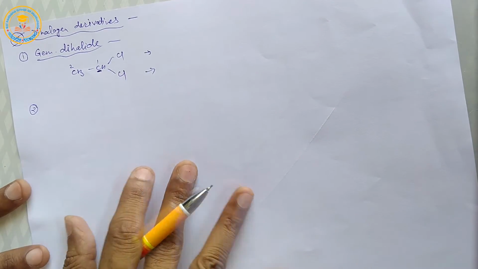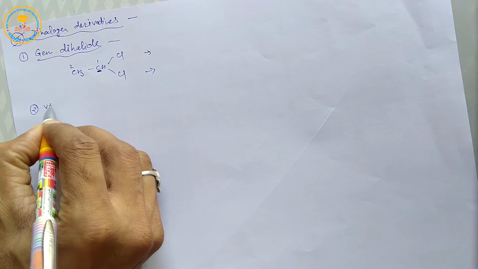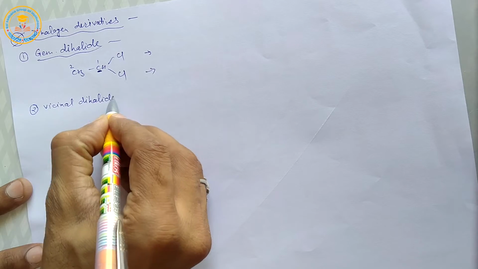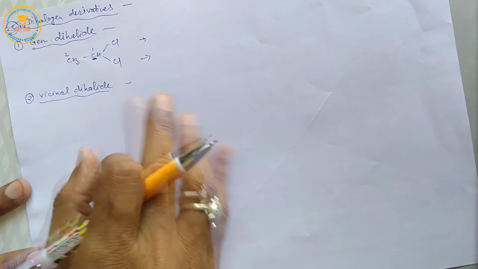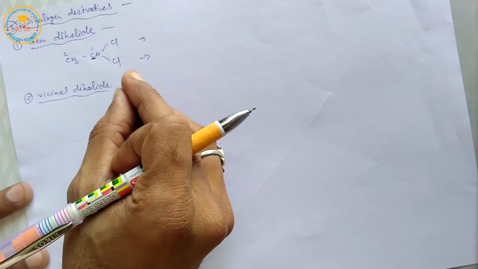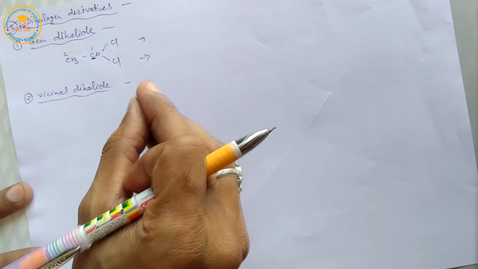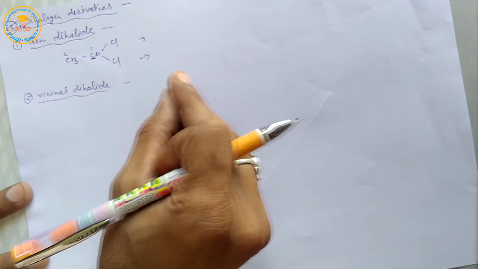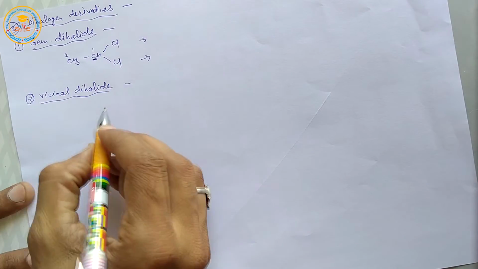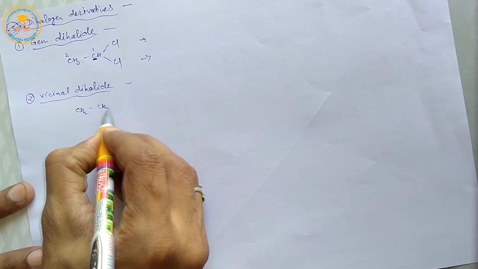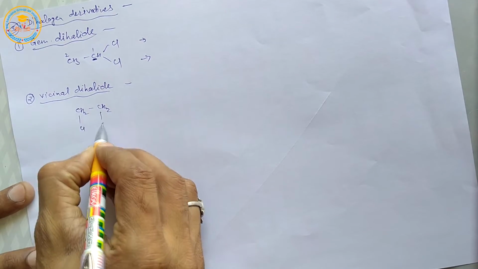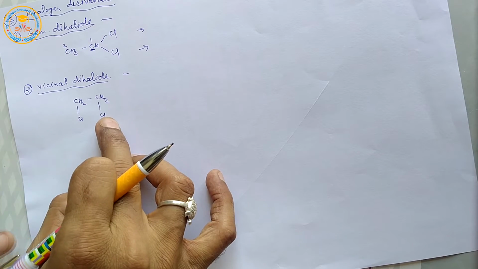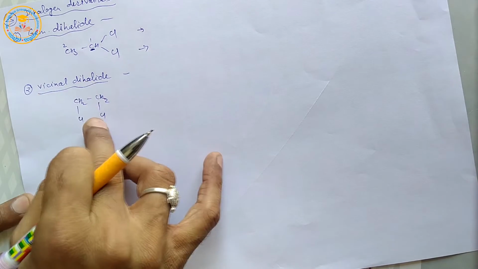Second type of dihalogen derivatives are vicinal dihalides. The dihalogen derivatives having two similar halogen atoms on adjacent carbon atoms are known as vicinal dihalide. For example, CH2Cl-CH2Cl, and both carbon atoms have a chlorine atom, so it is a vicinal dihalide.